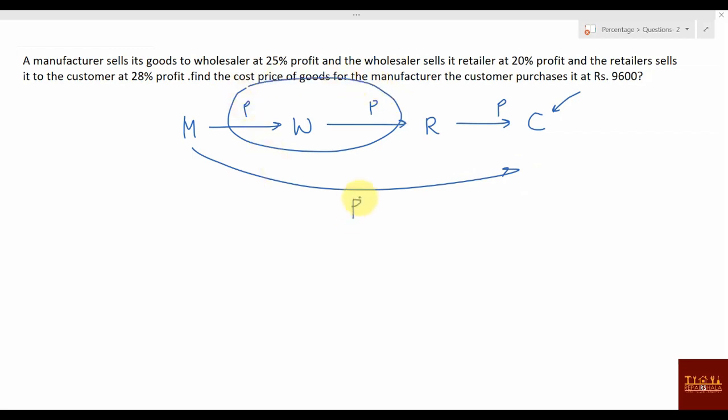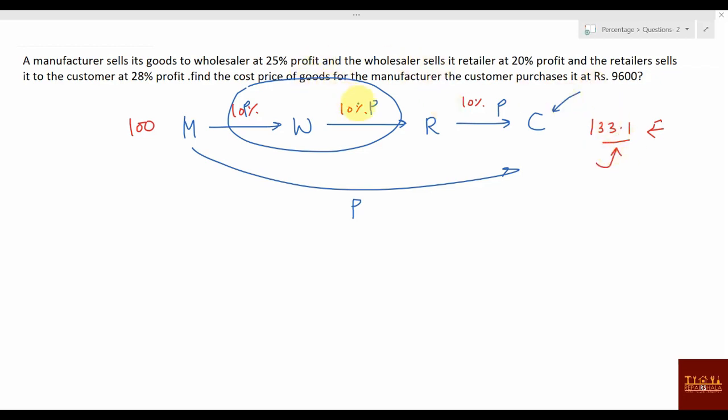If I give you a normal example, suppose this is 100 rupees. For the manufacturer, the manufacturing cost was 100 rupees. This was the cost price, I would say. He sold at 10% profit to the wholesaler. The wholesaler sold at 10% profit to the retailer, and the retailer sold at 10% profit to the customer. So how much will the customer actually be paying? 133.1 rupees. 10, 10, 10, three successive increments will be 33.1%. So the customer will be paying 33.1%.